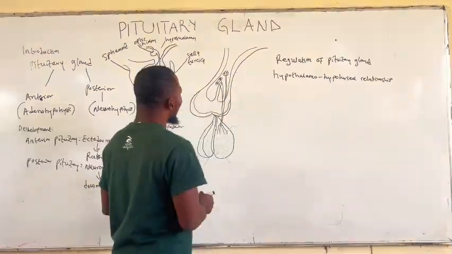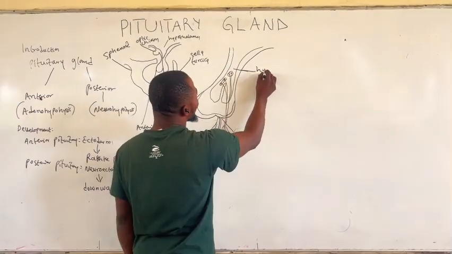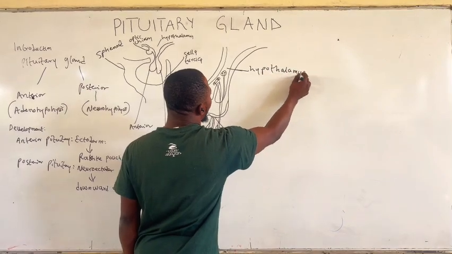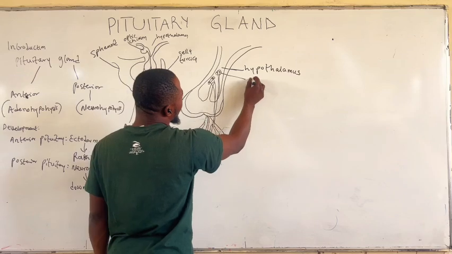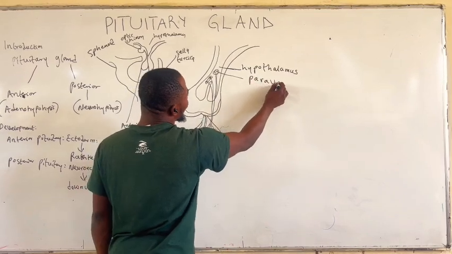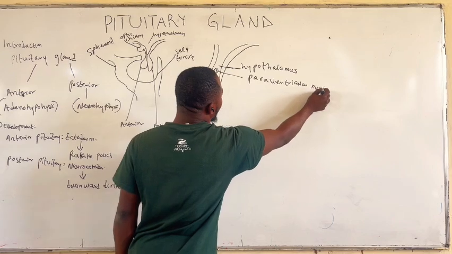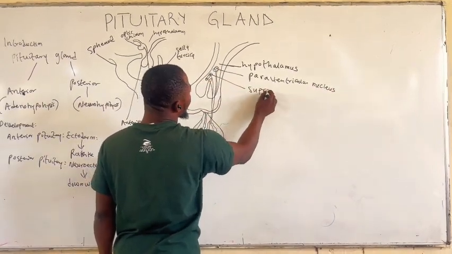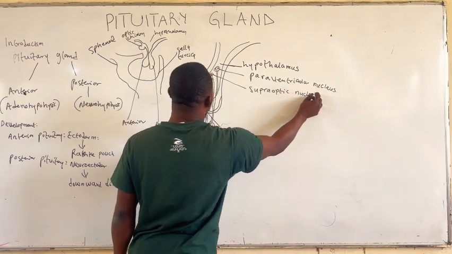This diagram is showing us, here is our hypothalamus. These are the nuclei of the hypothalamus: this one is the paraventricular nucleus, and this is the supraoptic nucleus.